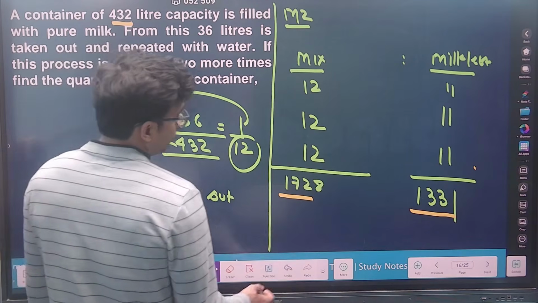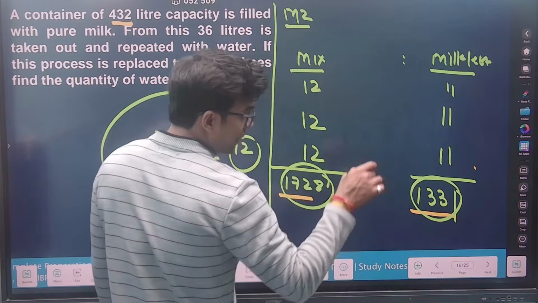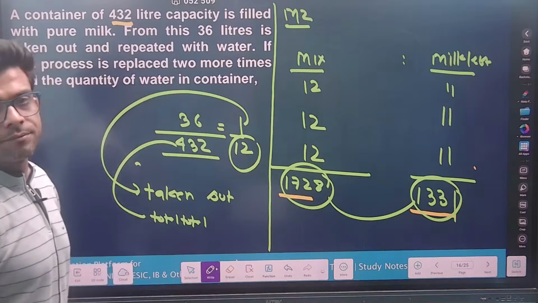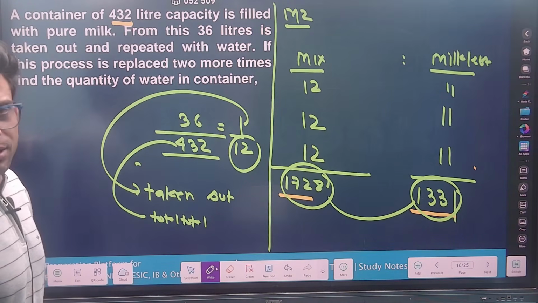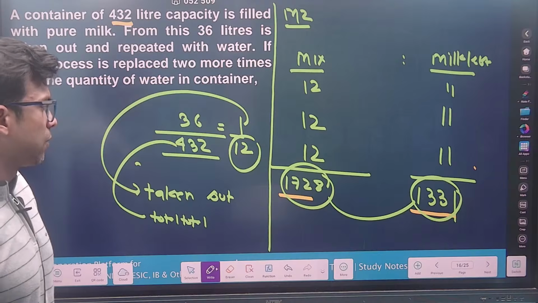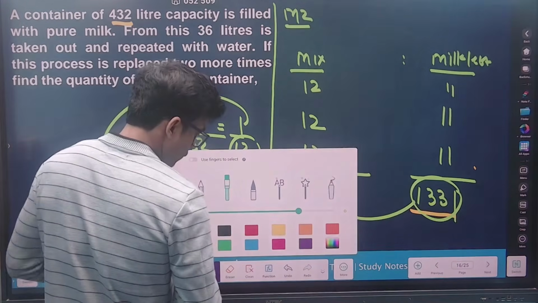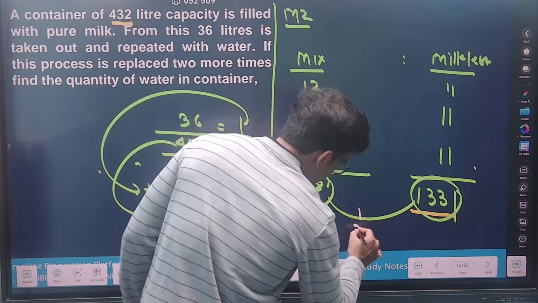So come on, say, if this much is milk and this is the total mixture, can I say the difference of this will give me the water? Come on, yes or no? The difference of this will give me the water. So what is the difference now? 397. Can I say the difference is 397?